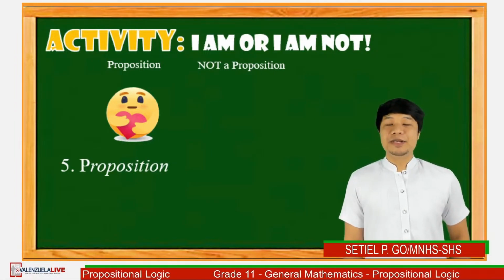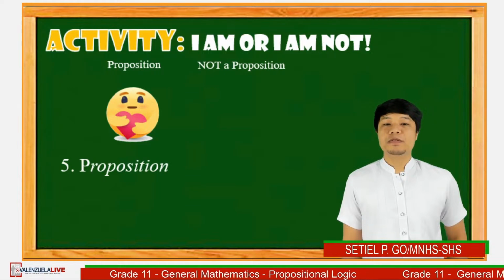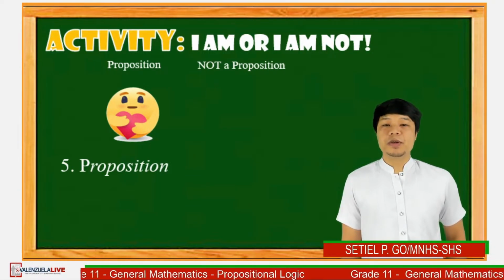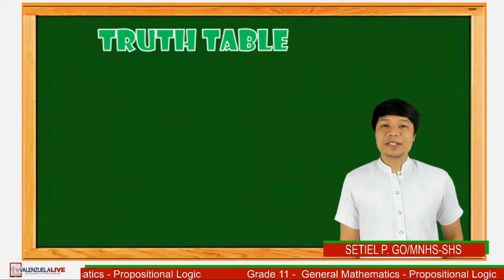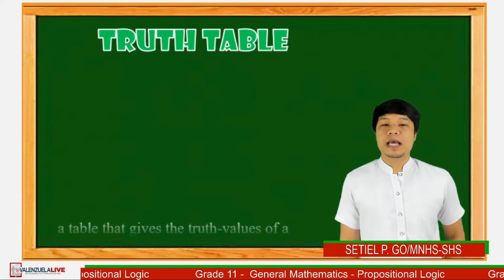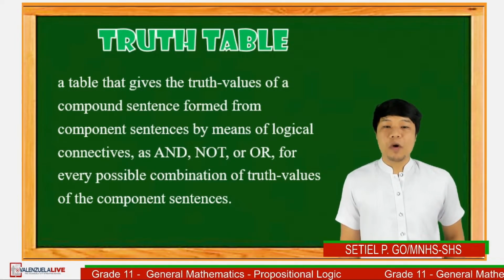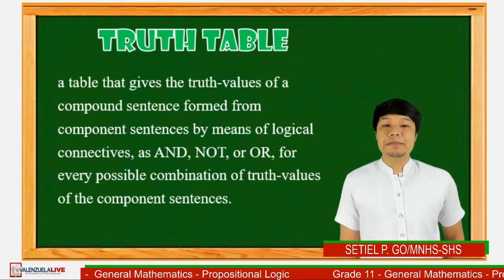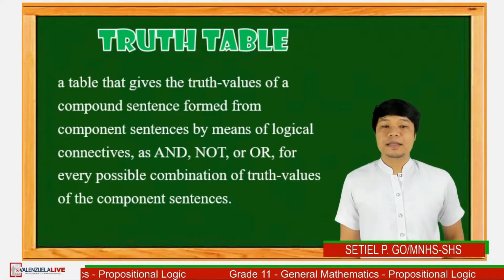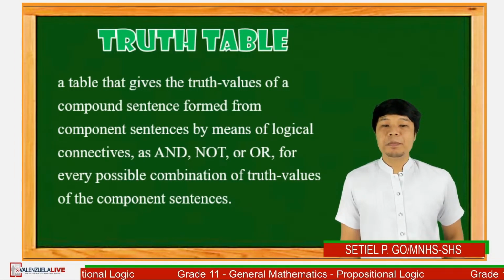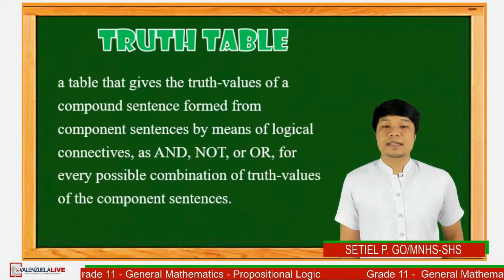The truth value in a proposition is very vital. Since we are talking about truth value in proposition, we will also encounter a truth table. The question is, what is a truth table? A table that gives the truth values of a compound sentence formed from simple sentences by means of logical connectives such as and, not, or for every possible combination of truth values of the component sentences.